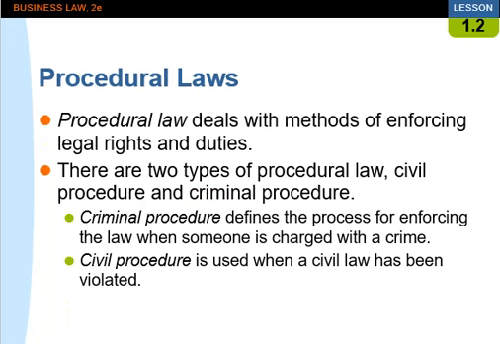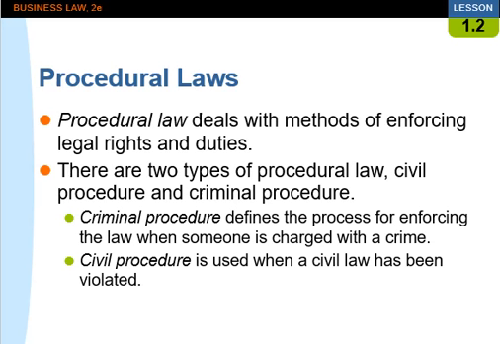Usually when a crime occurs, private rights of the victim are also violated. A violation may be both a criminal and a civil offense. Thus, the civil law may also apply. The victim of the crime may sue the wrongdoer in addition to bringing criminal charges against the same party.